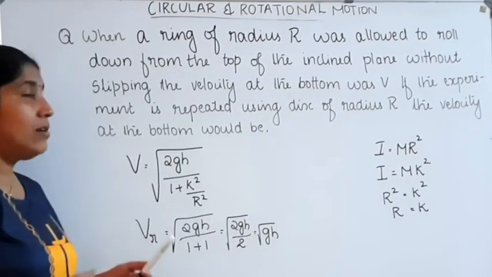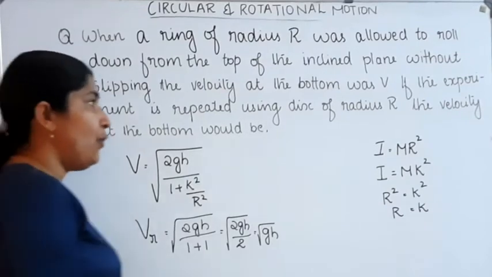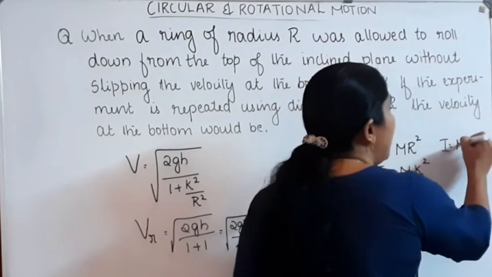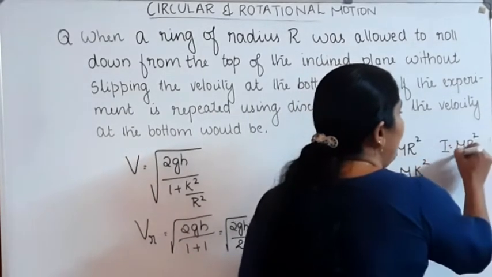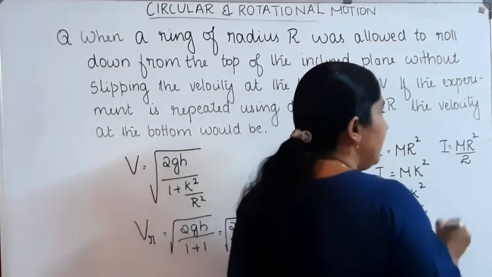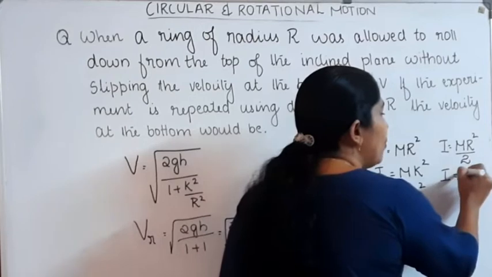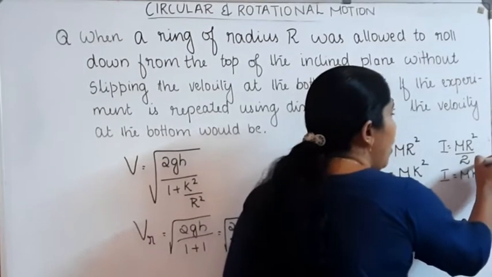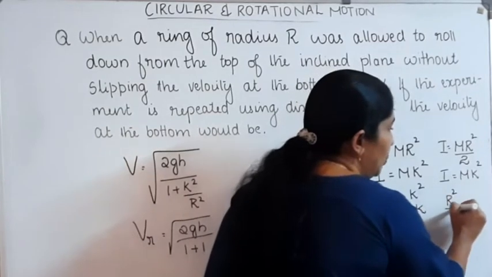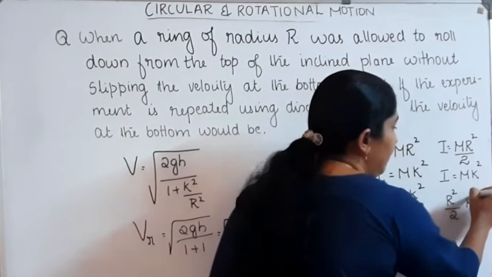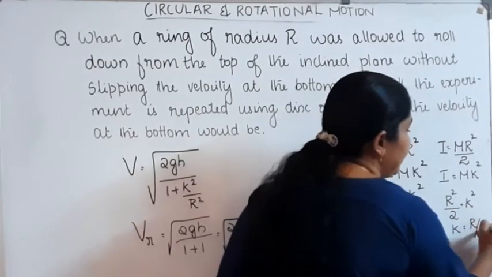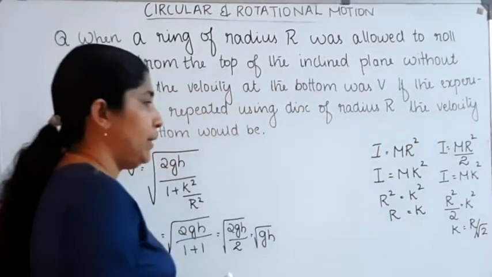Now we can replace the ring by a disk. In the case of a disk, the moment of inertia I is equal to mr square divided by 2. The moment of inertia in terms of radius of gyration is equal to mk square. On comparing these two equations, we can write r square by 2 is equal to k square. Then k is equal to r by root 2.